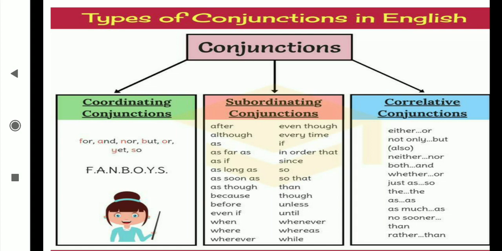Examples are either or, not only but also, neither nor, both and, whether or, just as so. We take both words compulsorily in the sentence. In between, some additional words are joined, but these two always come in the sentence. In a coordinating sentence, only one conjunction comes, like and, but, because, if, so that, unless, only one. But in a correlative conjunction, two conjunction words come in a pair, like rhyming pairs. They always come in the form of two. That's why these are called correlative conjunctions, and they depend on each other also.